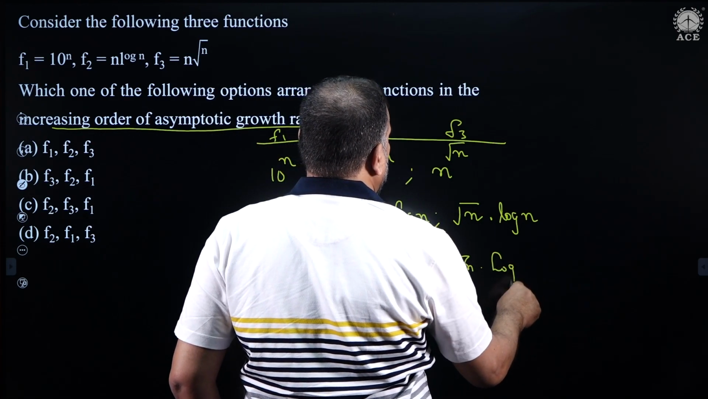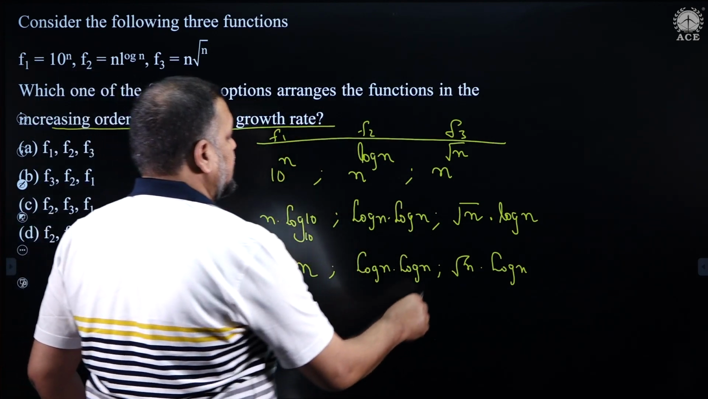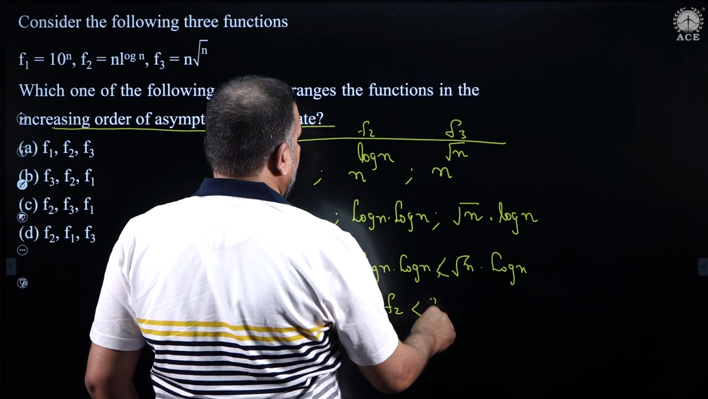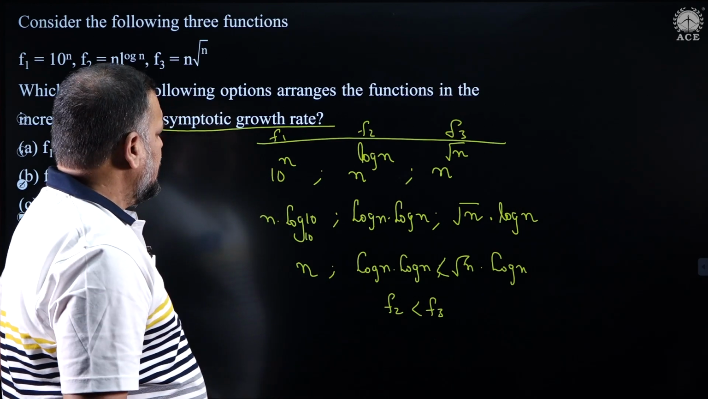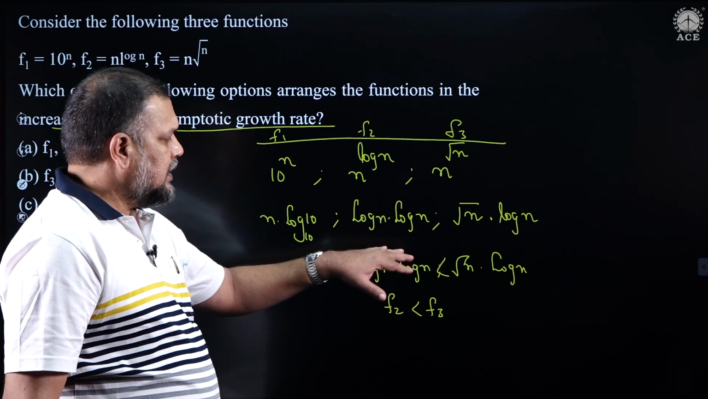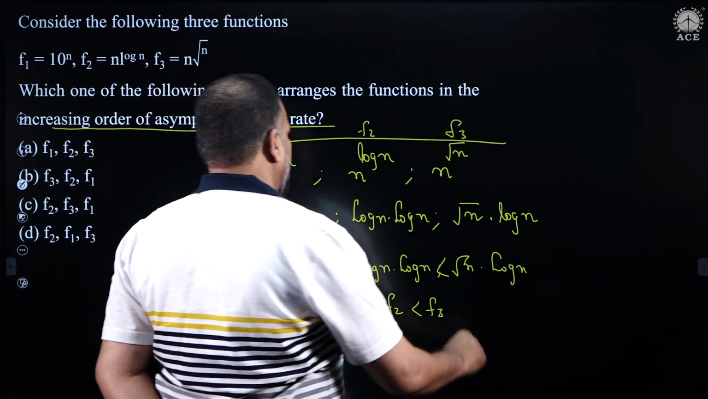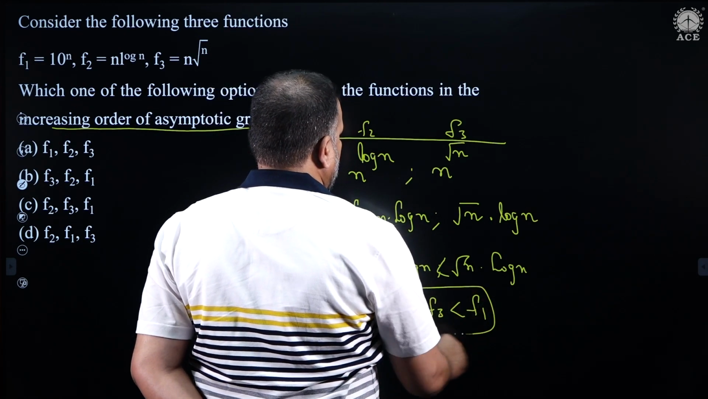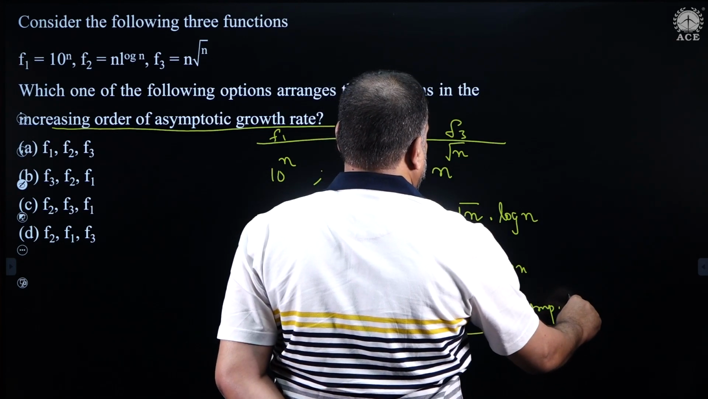So many times we have seen in lectures that root n is always asymptotically greater than log n. So, this function is definitely greater. So, I have established the fact that f2 is definitely less than f3. Now, when you compare f3 and f1, naturally n is greater than root n, even if you multiply by log n. So, n is definitely greater than root n into log n. So, f2 is less than f3, which is less than f1 asymptotically.